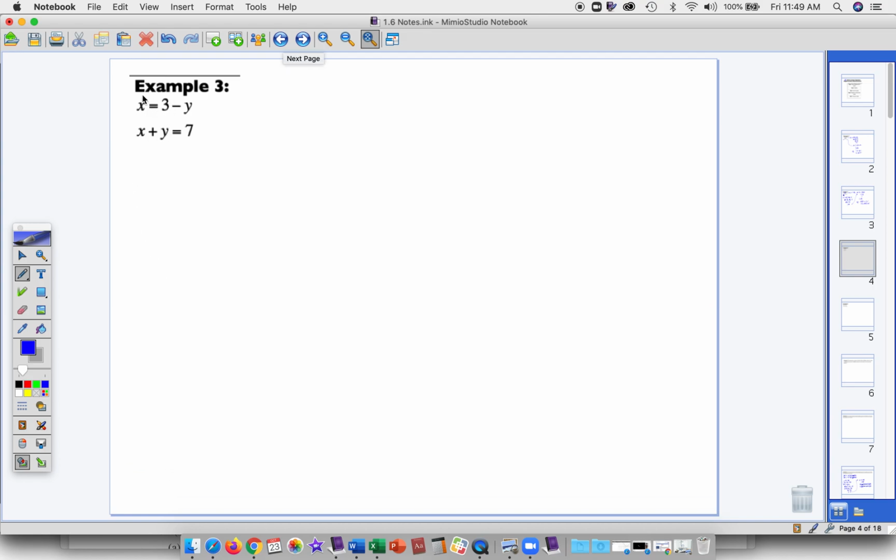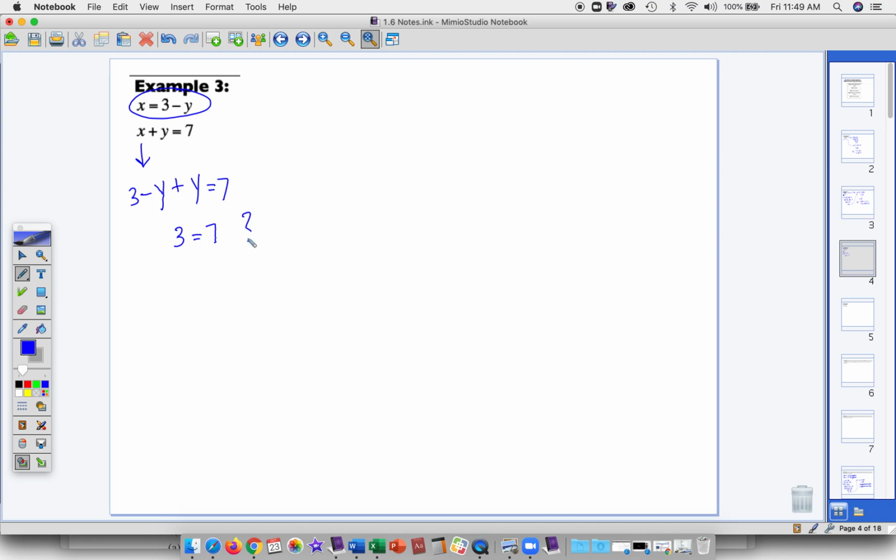Okay, example 3. Again, this equation is already set up for us. It's solved for x, so let's replace this x with the 3 minus y. So I have 3 minus y plus y equals 7. Look at this. The y's are going to cancel each other out. And I end up with 3 equaling 7.